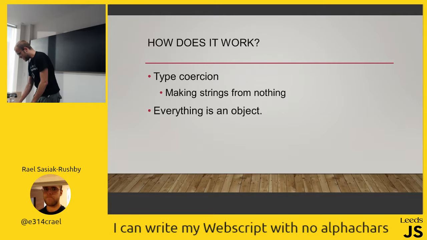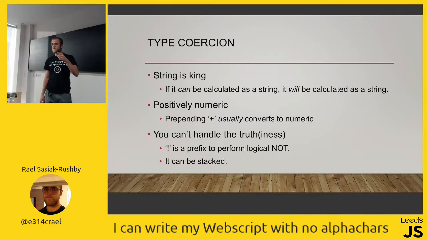So from type coercion, we've got a couple of rules here that I will soon demonstrate. The string is king. If it can be calculated as a string, it is a string. If there are any strings anywhere, everything else becomes a string. You'll know this if you ever use web forms. Everything comes in as a string. You told it to be a number, it's a string. You've got to convert it to a number again. Positively numeric: if you put a plus in front of things, it will try and convert it to a number. It's a useful thing to know.